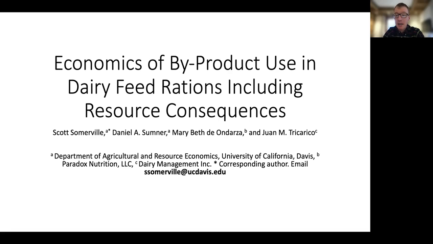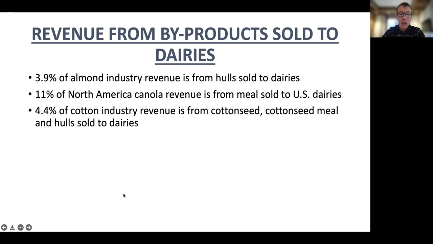We show that the supply and demand elasticities are crucial to understanding the extent to which dairy demand for byproducts affects crop resource use. We use data from our co-authors Dione, Darza and Tricarico that was published last year in the Journal of Cleaner Production, where they surveyed dairy nutritionists across the US on byproduct feed use, and that data represents about 36% of US milk production. So revenue from byproducts sold to dairies is an important parameter in our simulation models. So this is where we start.